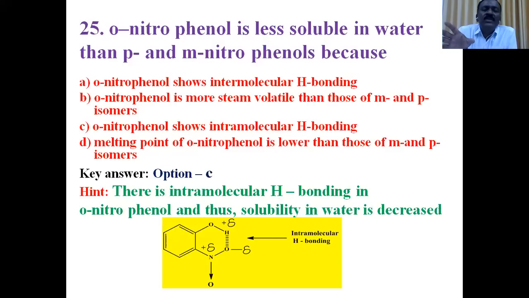Consider here orthonitrophenol and para- and meta-nitrophenols. In orthonitrophenol, observe the intramolecular hydrogen bond. That is, a hydrogen bond is formed within the molecule between an electronegative atom and a hydrogen belonging to the same molecule. It avoids intermolecular hydrogen bonding with water. Therefore, because of the intramolecular hydrogen bond, solubility decreases in orthonitrophenol. Therefore, option C is the right answer.